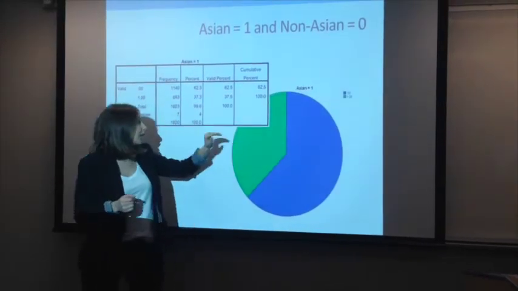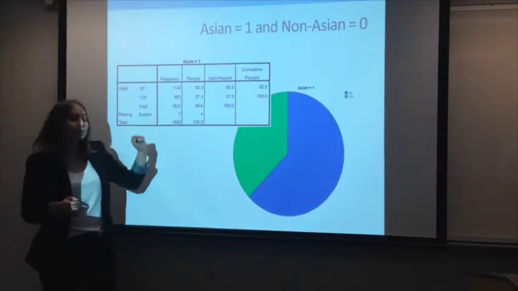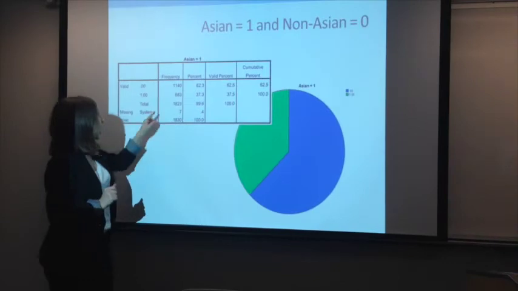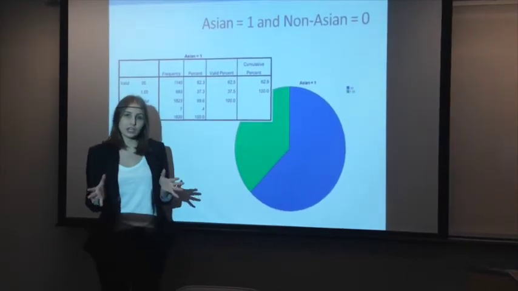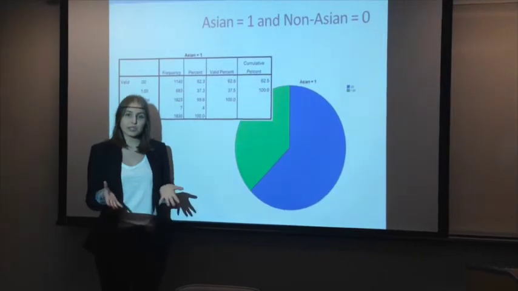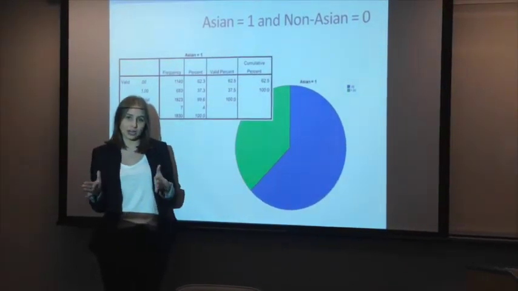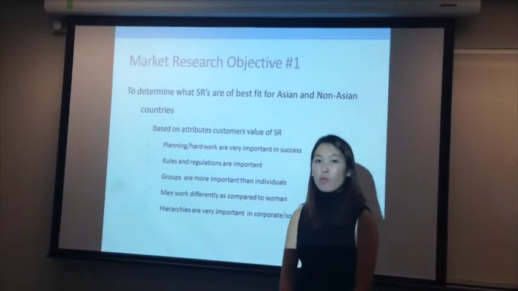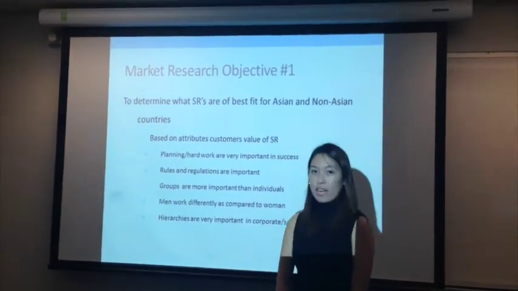So we had a look at Asian as equaling 1, which is the green section, and non-Asian as 0, which is the blue section. If we have a look at our frequency table over here, we can see that we had 683 respondents that labelled themselves as Asian, and 1,140 respondents that labelled themselves as non-Asian.